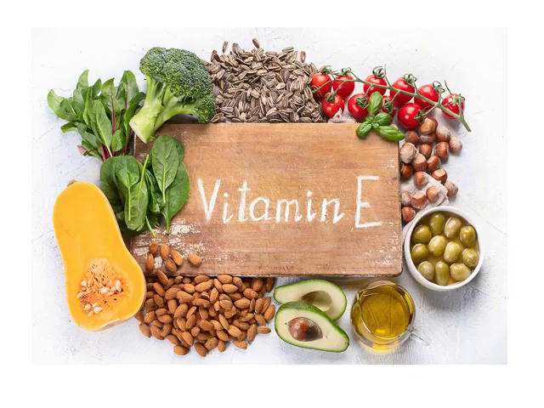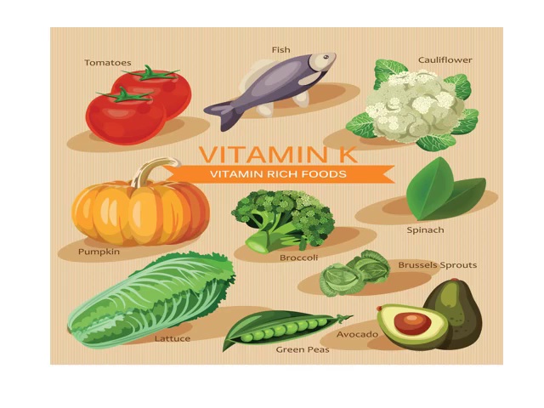Vitamin E sources include olives, avocados, almonds, spinach, kale, and nuts. Vitamin K sources: tomato, fish, cauliflower, spinach, broccoli, pumpkin, lettuce, green peas, and avocados.